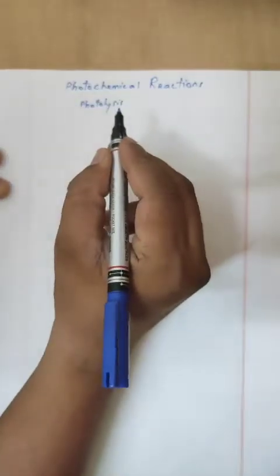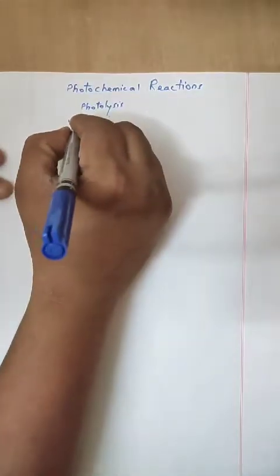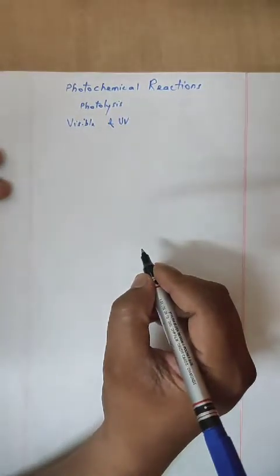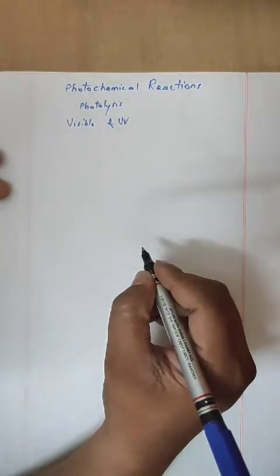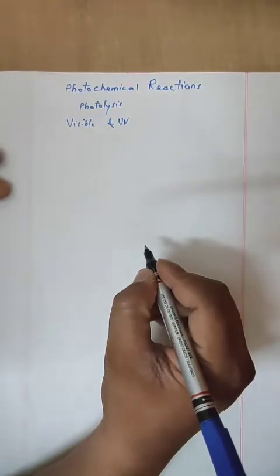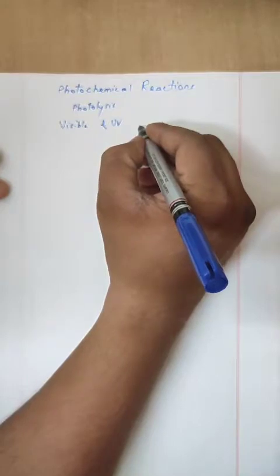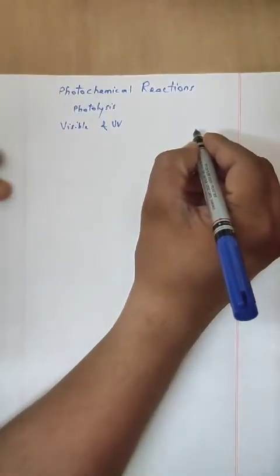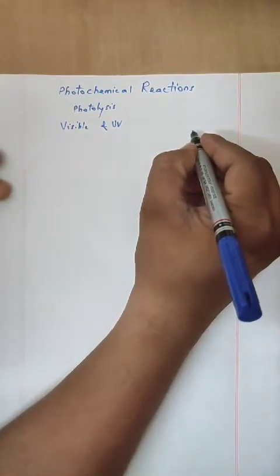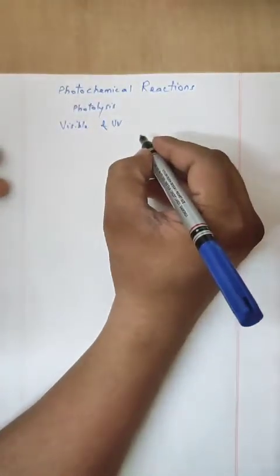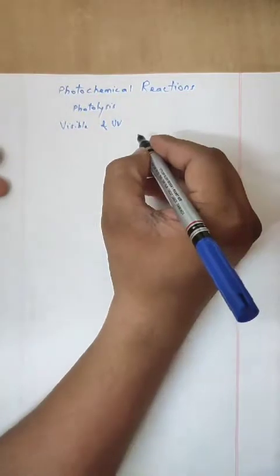The energy of visible and UV light is of the same order of magnitude as that of a covalent bond. A molecule absorbing a photon of light may cleave. There will be a cleavage taking place into two parts. The process is known as photolysis.